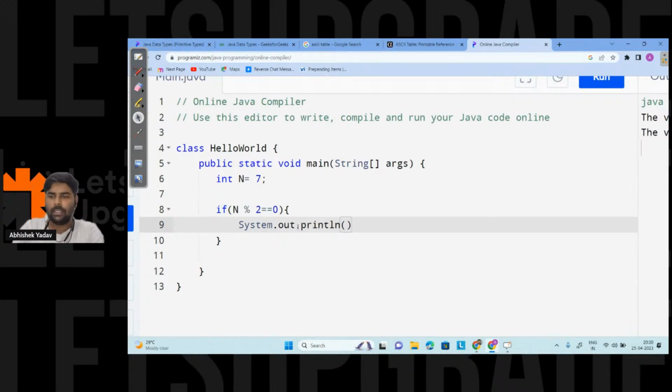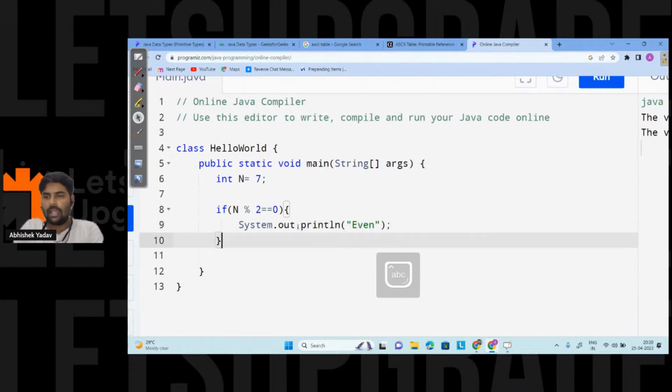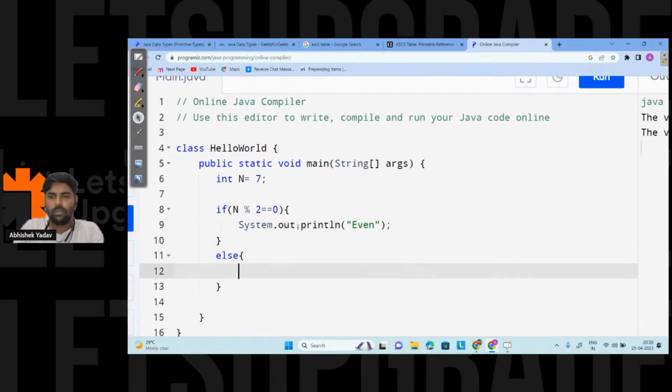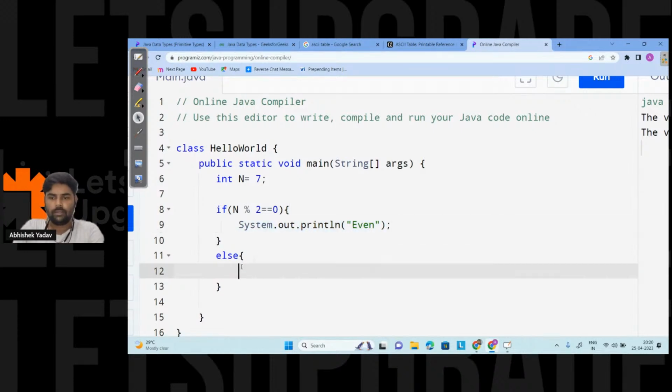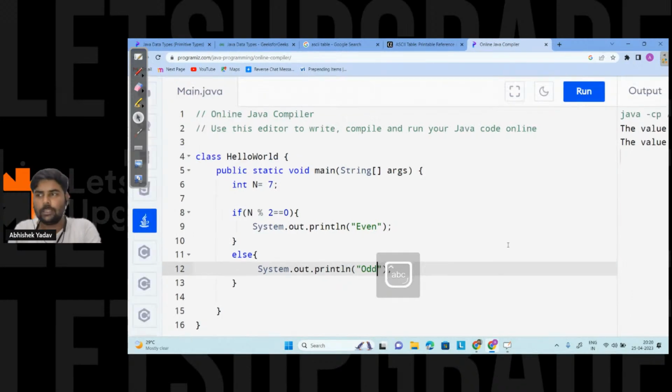And here what will I print? I will print even number. And in the else part, what will I do? I will print it is an odd number, not an even number. Is everyone clear? Does anyone have any doubt till this point? Please write in the chat.